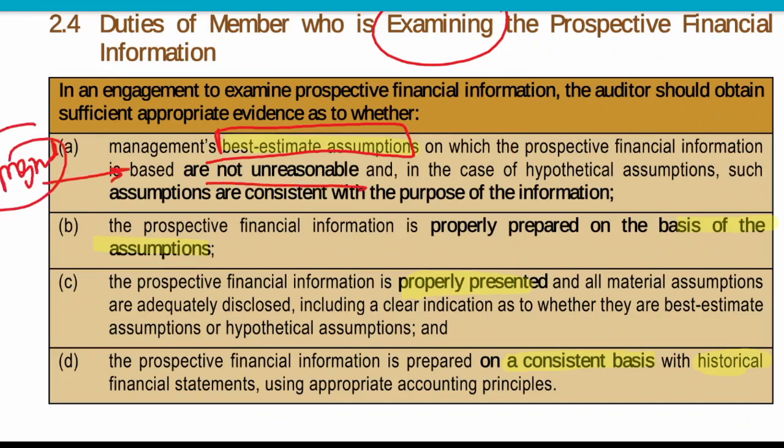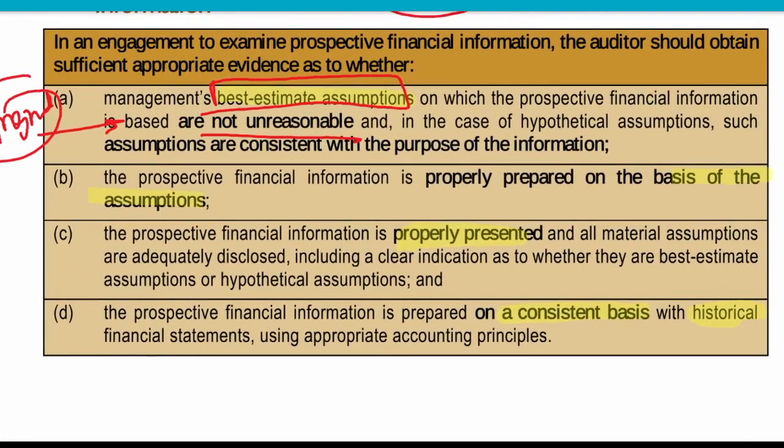Now, prospective financial information must be properly prepared on the basis of assumptions. The assumptions are not unreasonable, which means they are reasonable. But it is also possible that assumptions are reasonable, yet the preparation differs.